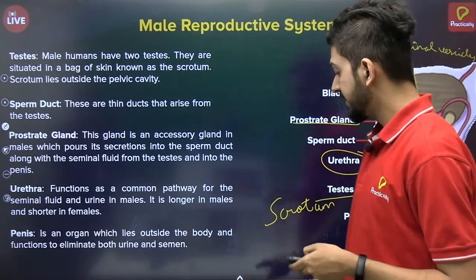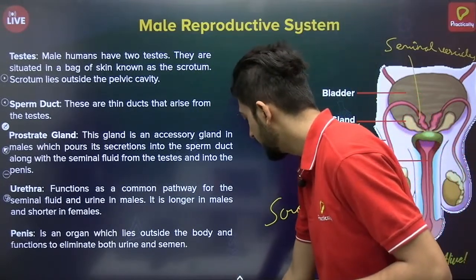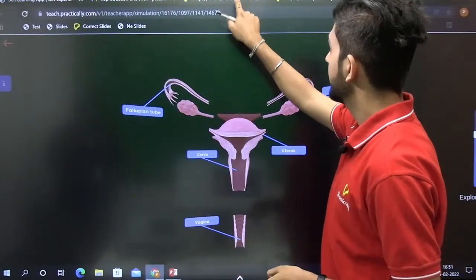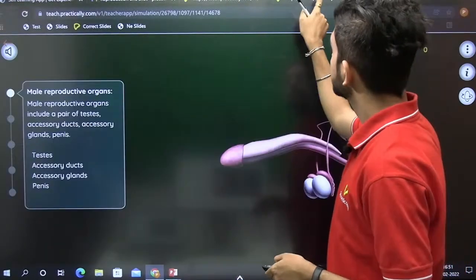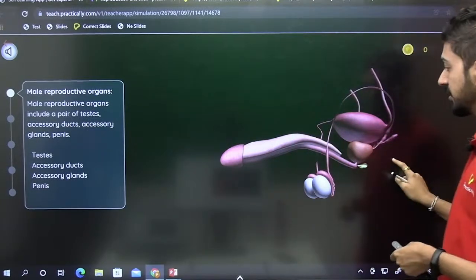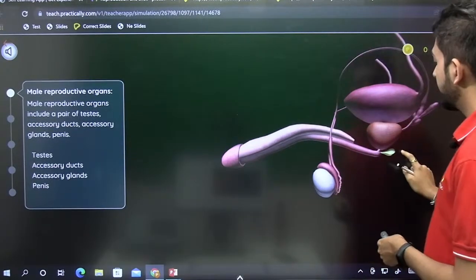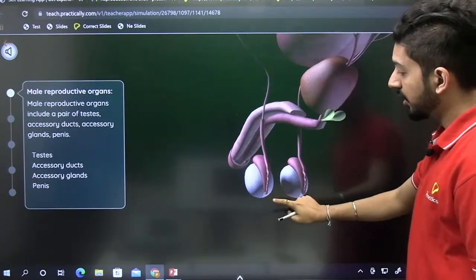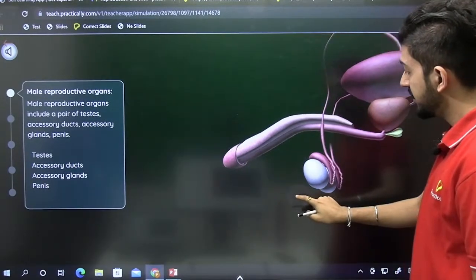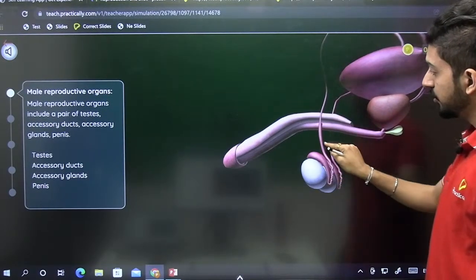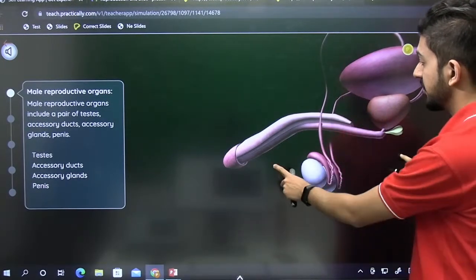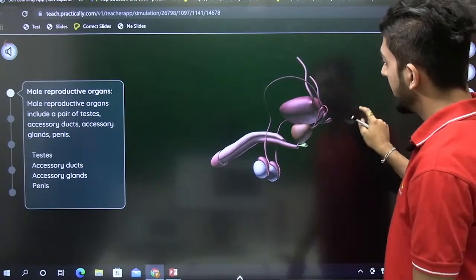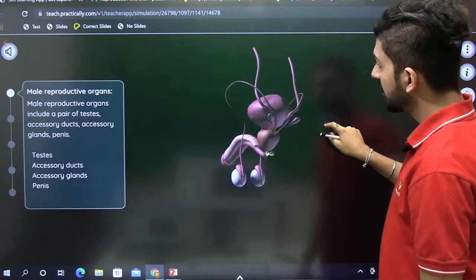Okay, let's see the 3D structure of the male reproductive system. So this is the male reproductive system, as you can see. We have first the testis, which are present in the scrotum, and then arising from the testis is a long tube-like structure. These are the sperm ducts, and they pass beyond the urinary bladder.